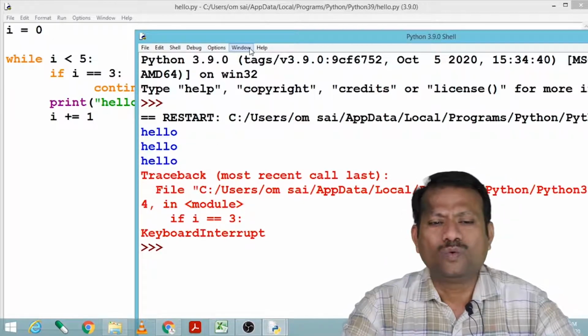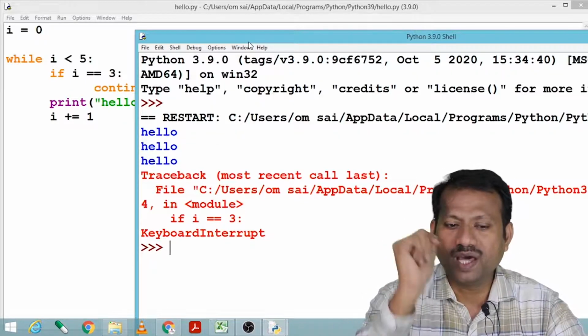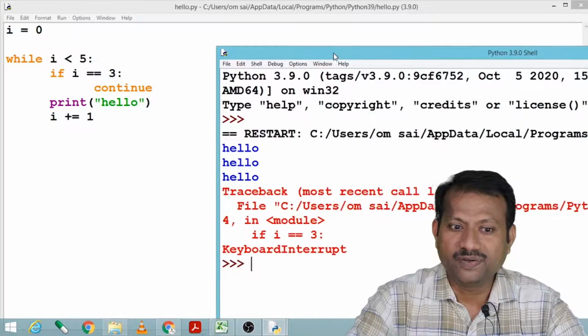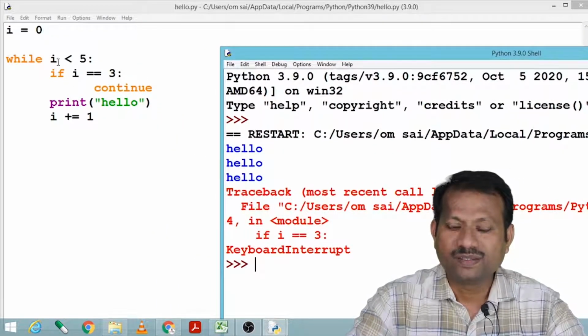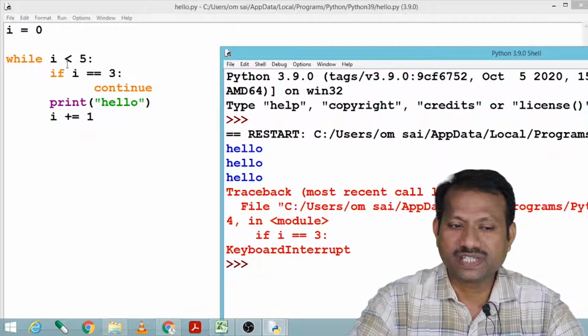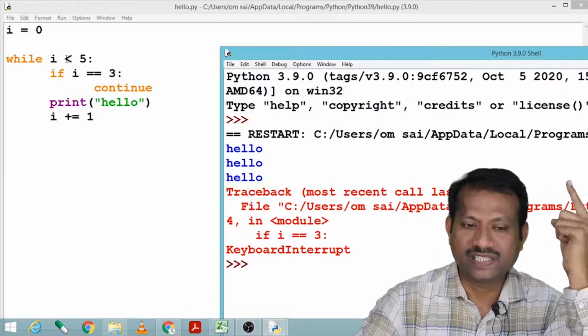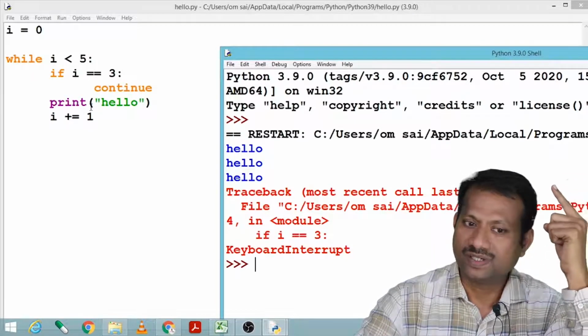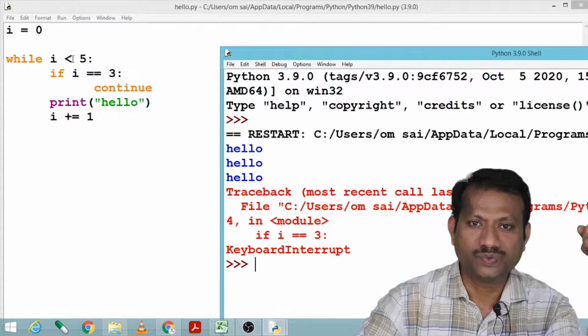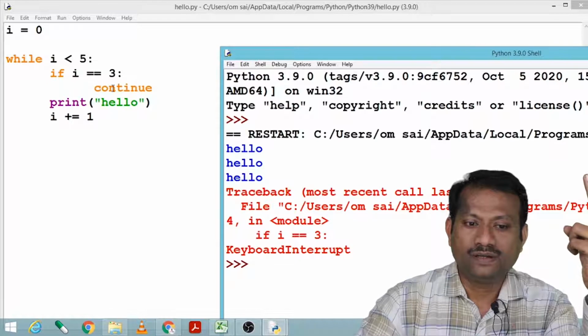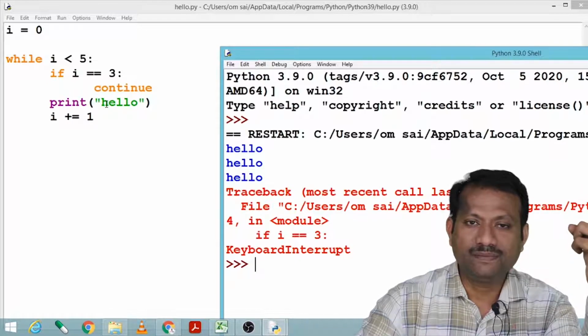Now here, why has it printed only 3 hellos and then waited? Let us see. The moment i equals 0, which is less than 5, it prints hello. It is not equal to 3, so it prints hello. i becomes 1. When i is 1, less than 5, it again continues and prints hello. i becomes 2, it has printed the second hello. Now again for the third time it prints hello.